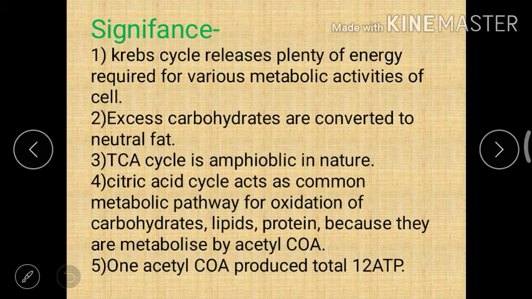Fourth, citric acid cycle acts as a common metabolic pathway for oxidation of carbohydrate, lipid, and protein because they are metabolized to acetyl-CoA. And last, one acetyl-CoA produces a total of 10 ATP.